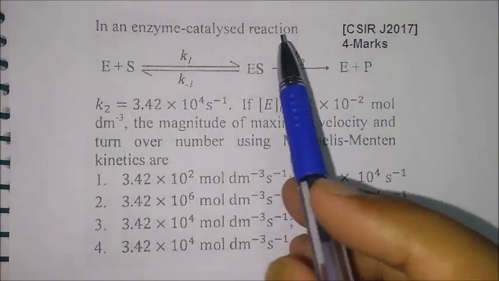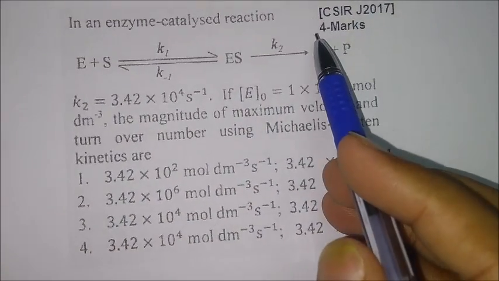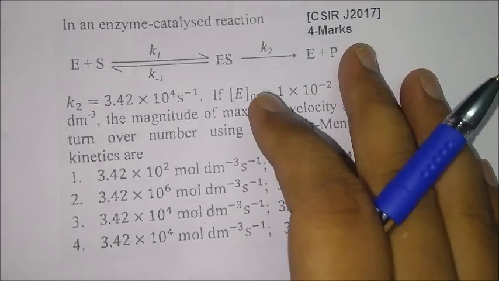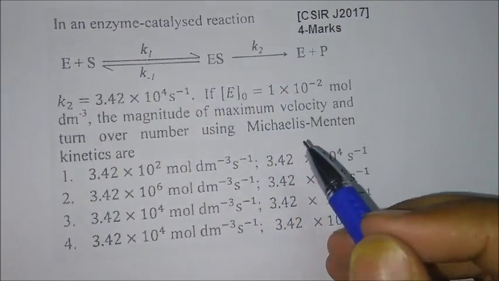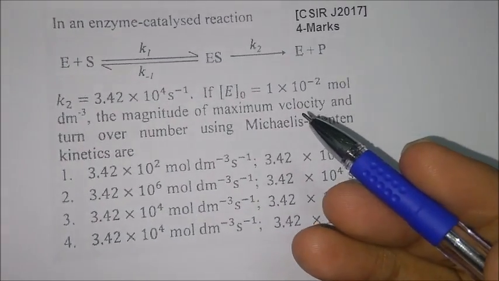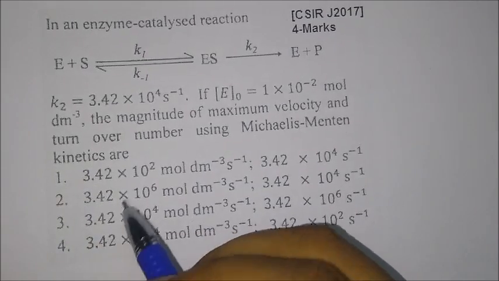Okay, so now let's take this question which was asked in the CSIR June 2017 exam for 4 marks. Believe it or not, this was a super easy question. I can't believe that this was asked for 4 marks. It was a very simple question. Just the thing you have to know is the Michaelis Menten kinetics or Michaelis Menten equation, and one more